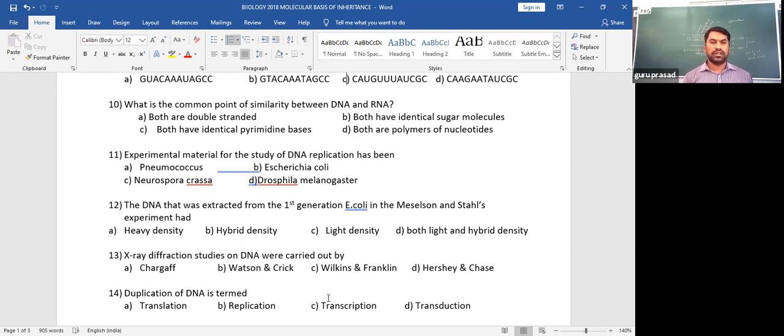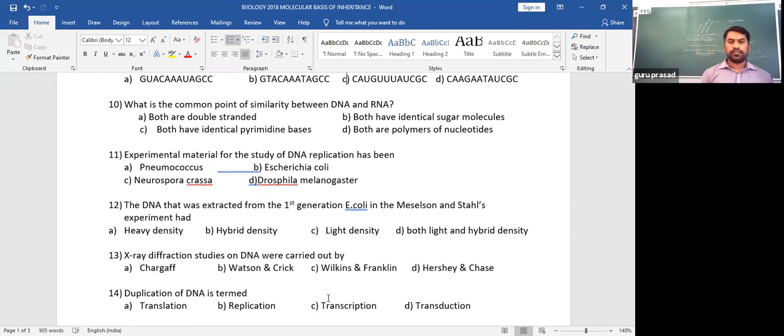That's the important part. Of the remaining two, Neurospora crassa is a fungus belonging to Ascomycetes, and it is one of the fungi used in genetic studies, as it has a shorter lifespan and frequent mutations in its genetic material. Keeping that in mind, this fungus is frequently used in genetic studies, but not for replication.